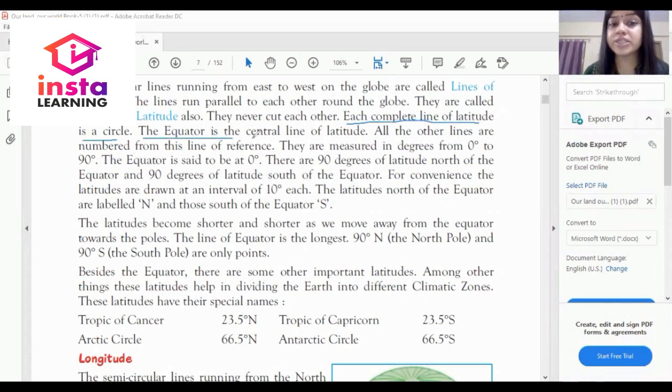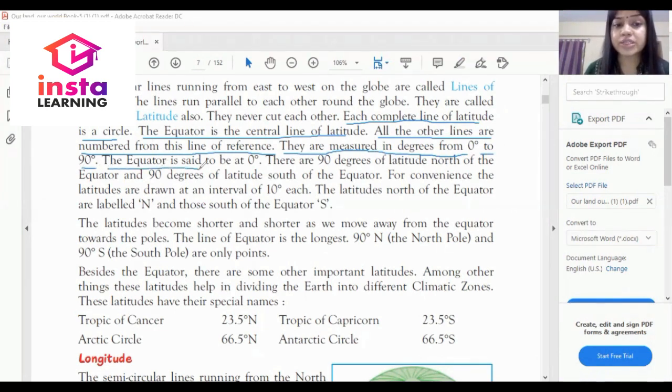The equator is the central line of latitude, as we have already discussed. What is the equator? The center line of the globe. All the other lines are numbered from this line of reference. They are measured in degrees from 0 degree to 90 degree.